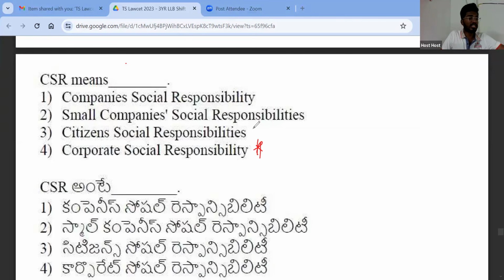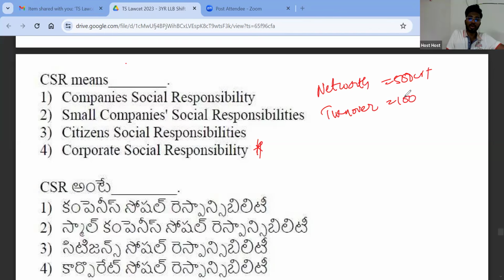Now, what is CSR? What is corporate social responsibility? Any company which has a net worth of more than 500 crores or which has a turnover, what is the meaning of turnover? Turnover is revenue, right?